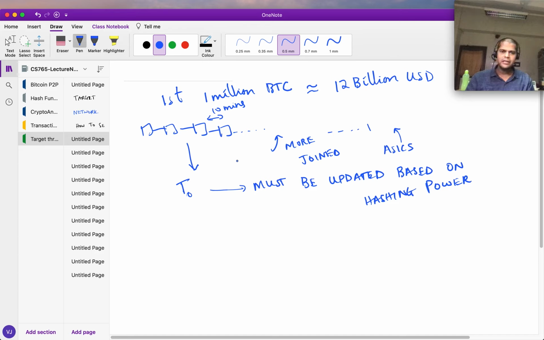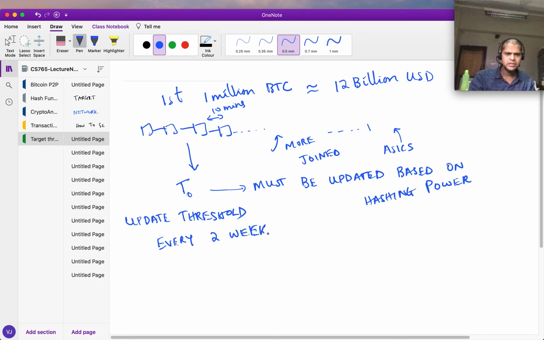So Satoshi had this idea. He said, let's update the threshold every 2 weeks. So that seems a reasonable time frame. It's not too short, it's not too large.